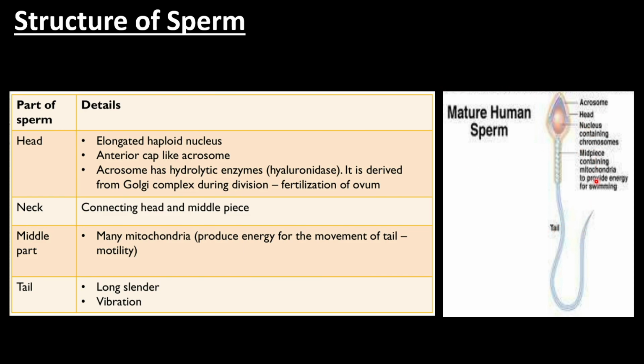So this is a diagram of a human sperm. You will find the different parts of the human sperm. This is an important one. Generally, the diagram will be asked as a 4-mark question. You have to draw a neat labelled diagram with at least 8 labelings.